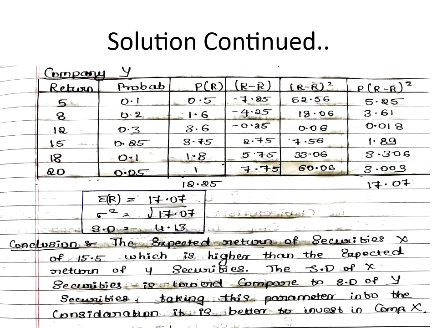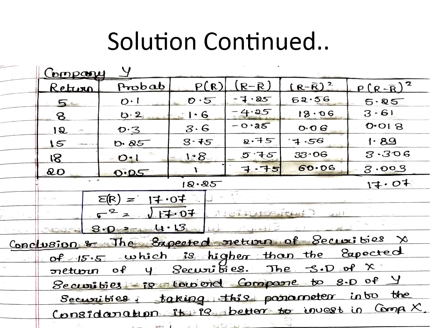Okay, now we'll solve in a similar way for company Y. In the first and second columns, I have noted down the return and probability given in the question: returns from 5 to 20, and probabilities from 0.1 to 0.05. From the third column onwards, my computation starts: probability multiplied by return, the multiplication of the first and second column values.